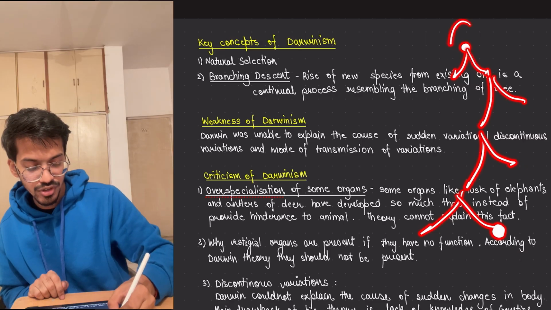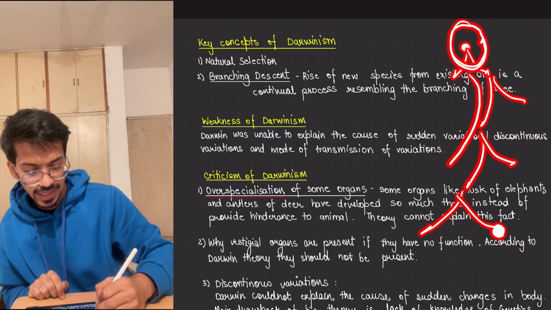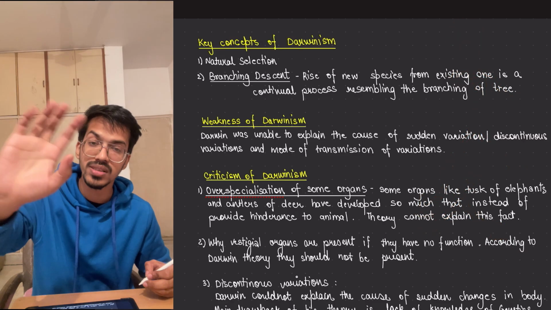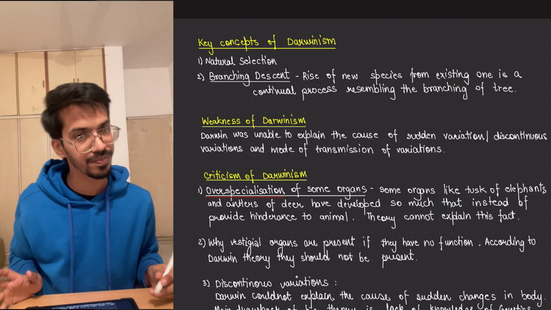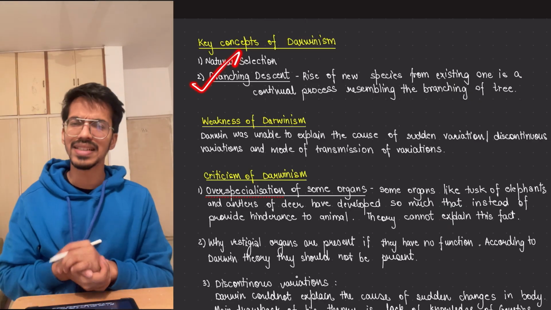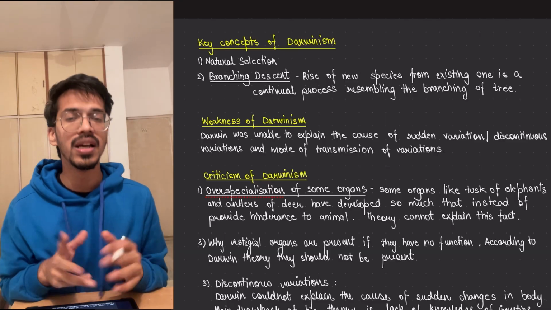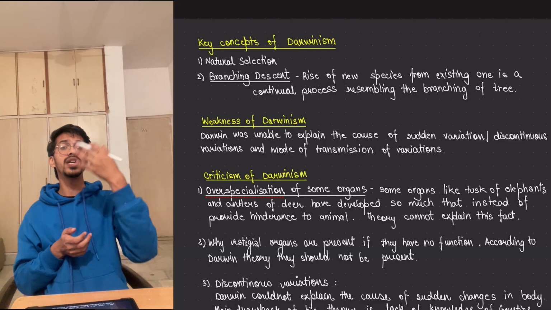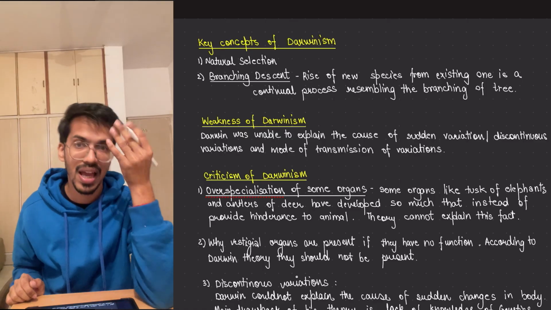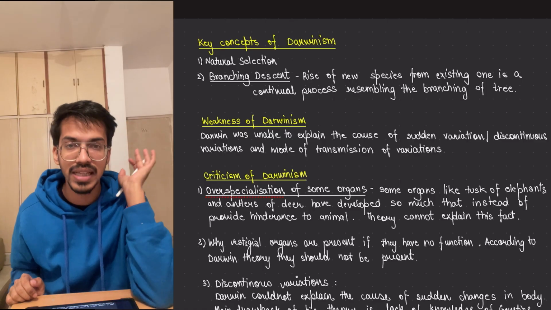But if you imagine it from here, you can easily trace down the continuous process of evolution it has followed. That is a branching descent. It's just like a family tree, to know who comes from where. Like the way we know that everything comes from non-living things. Sorry, everything comes from the single cell only, right?